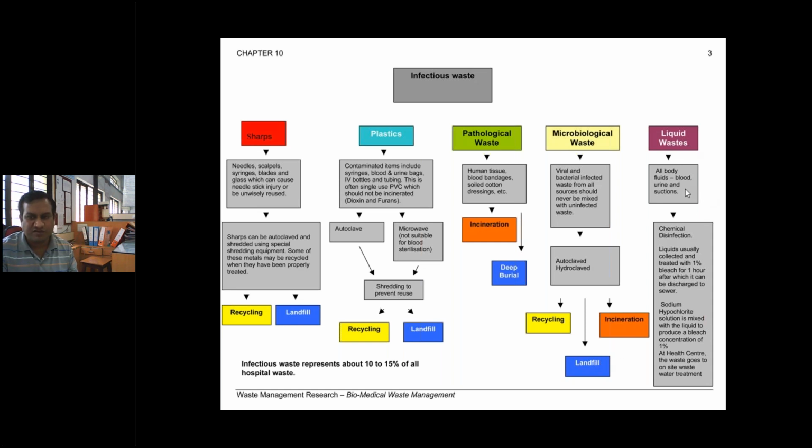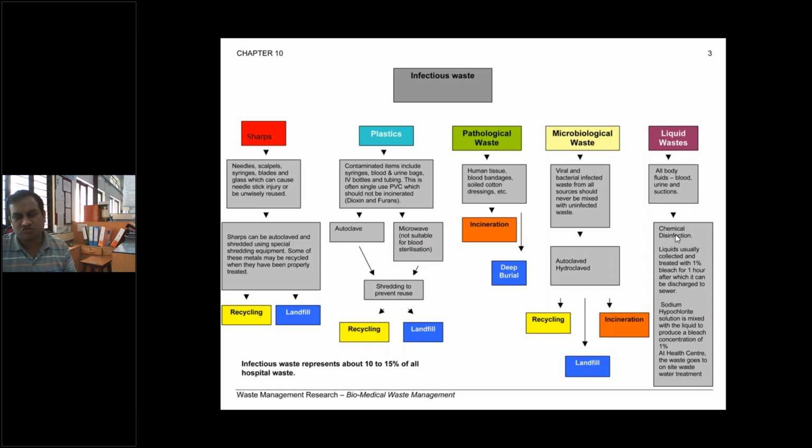Likewise, for liquid waste, that is all body fluids, blood, urine, suctions, etc., chemical disinfection is the first treatment, and normally chlorine is the appropriate, suitable option, which is cheap also. That is why we normally use chlorine derivatives like sodium hypochlorite.